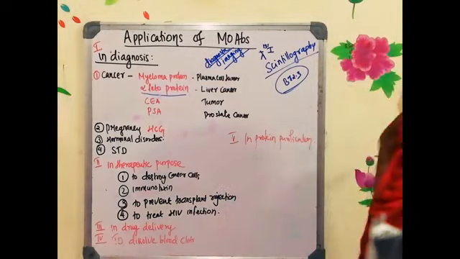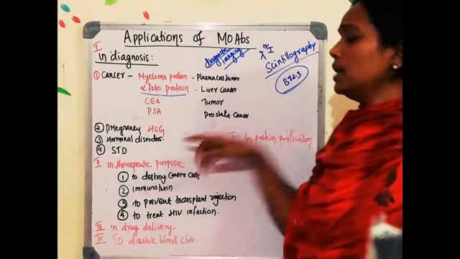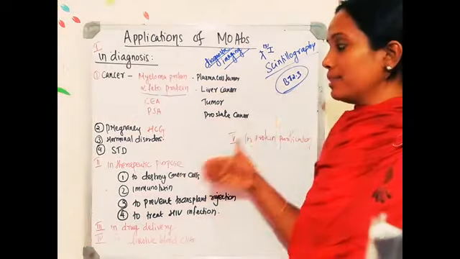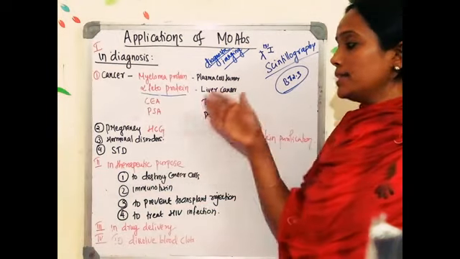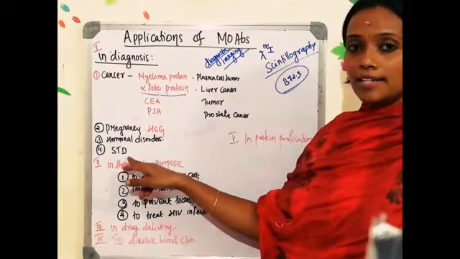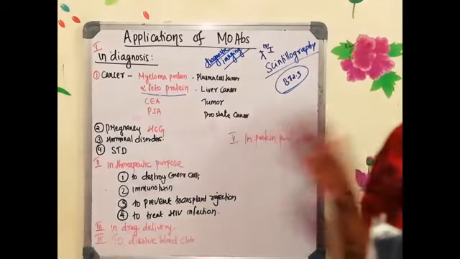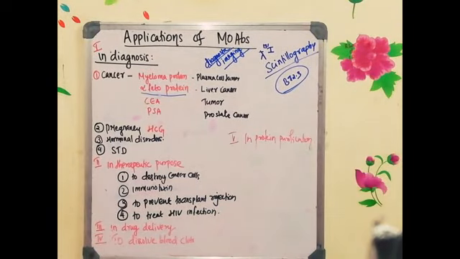Okay, so pregnancy kit, we can use monoclonal antibody. Any hormonal disorder can be checked with the help of monoclonal antibody. And sexually transmitted disease, STD stands for sexually transmitted disease. Sexually transmitted disease diagnosis is also with the help of monoclonal antibody. So monoclonal antibodies are used in biochemical analysis to detect cancer, pregnancy, hormonal disorder, especially the thyroid hormone, and infectious diseases such as sexually transmitted diseases or bacterial and fungal infection can be detected easily with the help of monoclonal antibody.